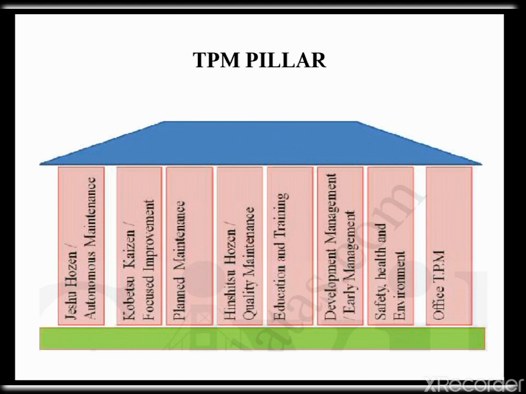The last one is the 8th pillar, Office TPM. Office TPM should be started after activating the 4 other pillars of TPM. Office TPM must be followed to improve productivity and efficiency in the administrative function and to identify and eliminate losses. This includes analyzing processes and procedures towards increased office automation.